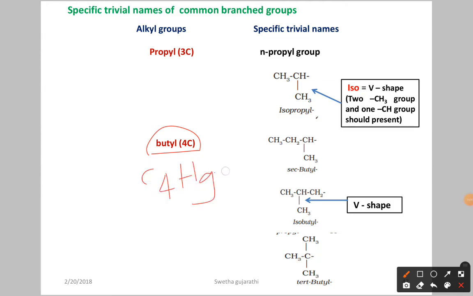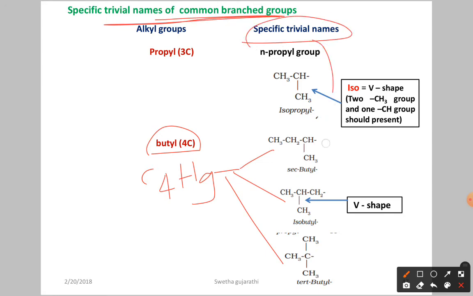You can write secondary butyl, isobutyl, tertiary butyl. All of these are common names or trivial names. Specific trivial names you have to remember. I didn't write the IUPAC name, so you have to remember how you are calling it: when the structure is called secondary butyl, when the structure is called isobutyl, and when you are going to call it a tertiary butyl.